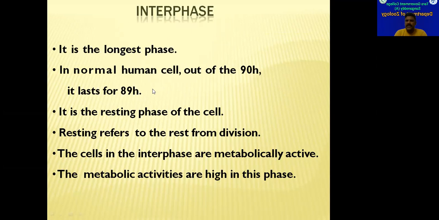So 99% of the time is spent in interphase only, and it is considered the resting phase. Resting phase refers to rest from division, but not rest from any other activity. Actually, metabolically, interphase is the very active phase of the cell. Many metabolic activities occur at very high rates during this interphase.